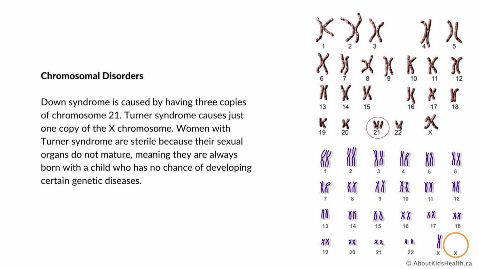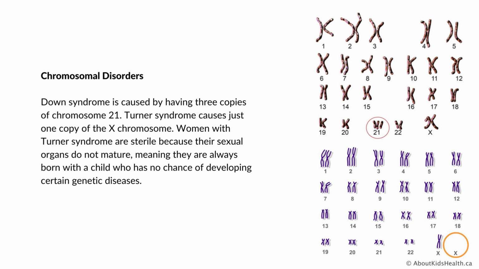And whereas Down syndrome is caused by having 3 copies of a chromosome, ang Turner syndrome naman is caused by having just 1 copy of the X chromosome. This is known as monosomy. The affected child is always female. Again, the affected child is always female. Kay may isa lang siya ka-copy sang 23rd chromosome niya, and X chromosome lang siya.